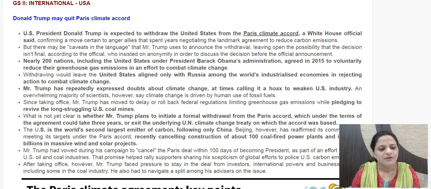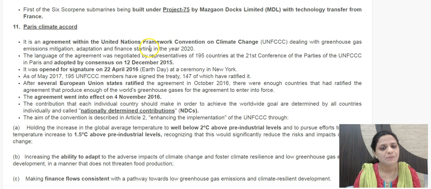Then next is Donald Trump may quit Paris Climate Accord. So this is regarding US President Donald Trump. There are apprehensions that he may opt out of the Paris Climate Agreement. So this Paris Climate Agreement was agreed upon by the 195 members of UNFCCC, United Nations Framework Convention on Climate Change, in December 2015. So this was COP21 here, in which all these members had agreed.